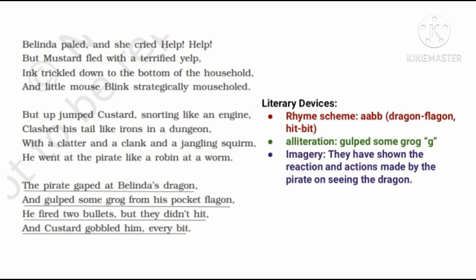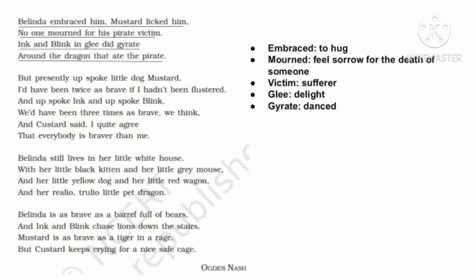Well, let's focus on the literary devices used in stanza 11. The rhyme scheme of stanza 11 is A-A-B-B. Then we can see the usage of alliteration as the G sound is repeated in gulp some grog. Then we can see the usage of imagery as they have shown the reaction and actions made by the pirate on seeing the dragon.